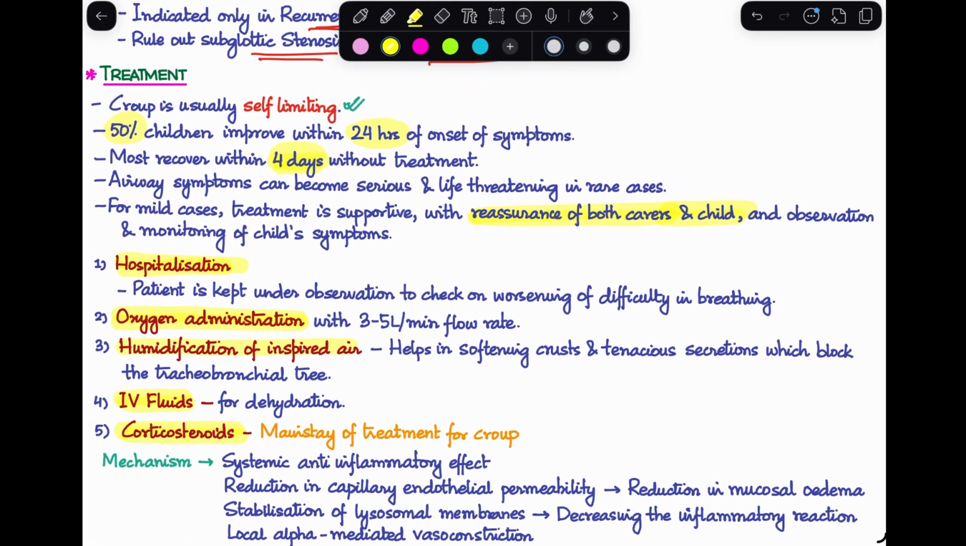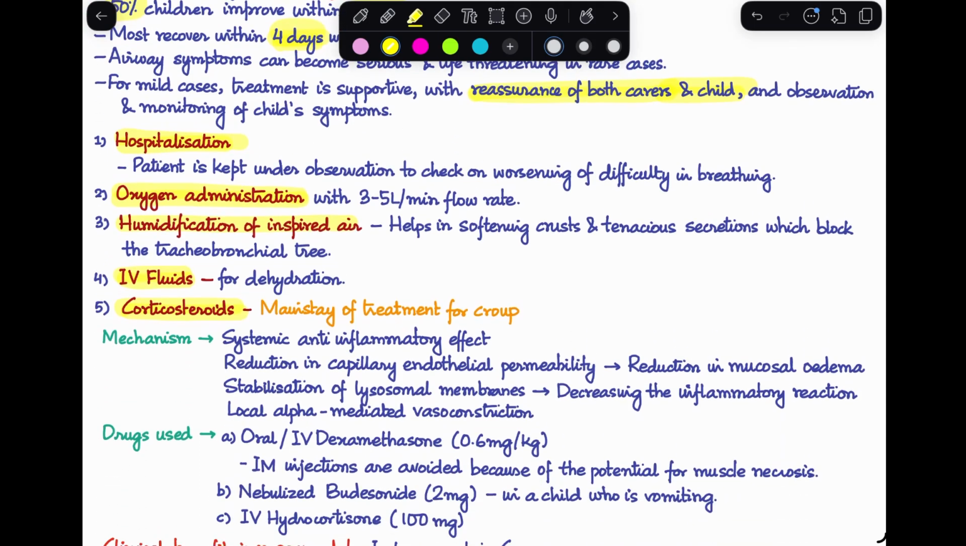So, most of the cases will require very supportive treatment, whereas only rarely severe cases will require much more than that. So, what is the treatment protocol here? First of all is hospitalization. The patient needs to be kept under observation to check whether their symptoms are worsening or their difficulty in breathing is getting worse, if there's an impending airway obstruction coming up. Second, we'll start the patient on oxygen with about 3 to 5 liters per minute flow rate. Then humidification of the inspired air. This is what will help.